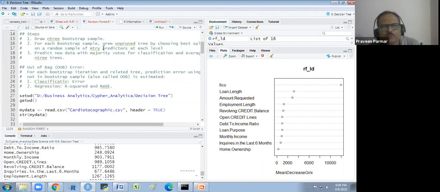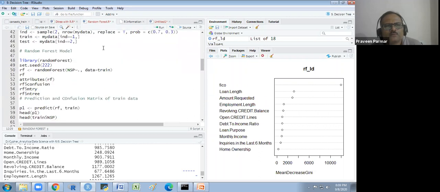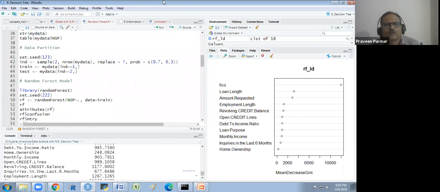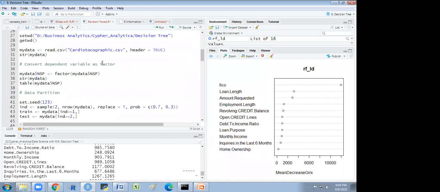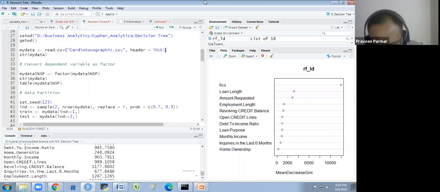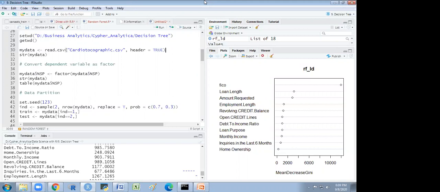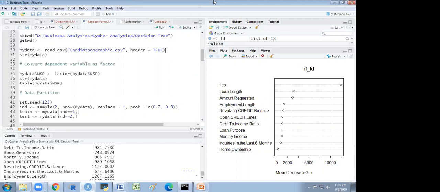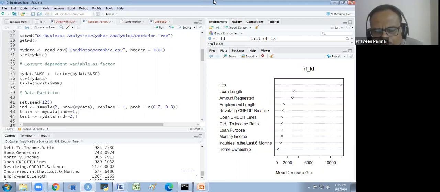Now we do some more random forest work. Sir, I have a question. For example, if my data set contains some categorical data and numeric data, can we do the random forest? All data need not be categorical or all numeric. No, it's not a problem. It depends on the target variable, what you are taking.